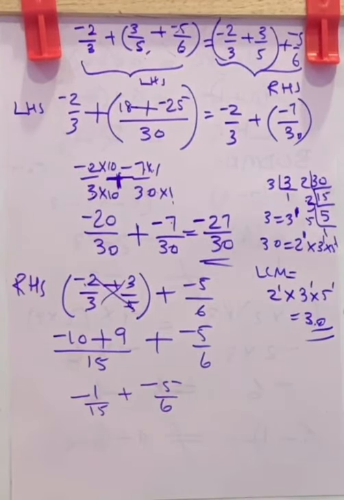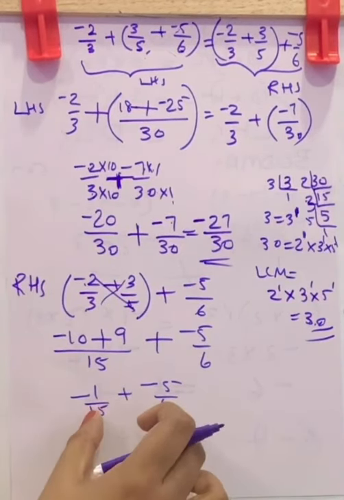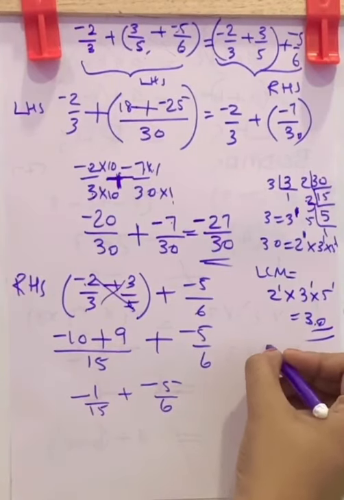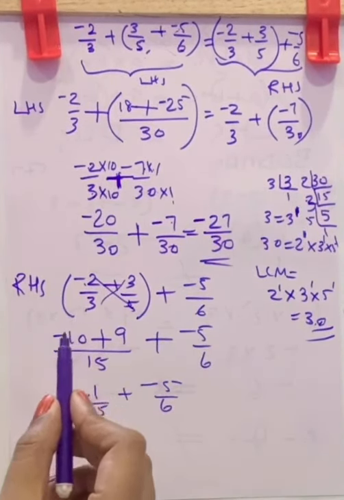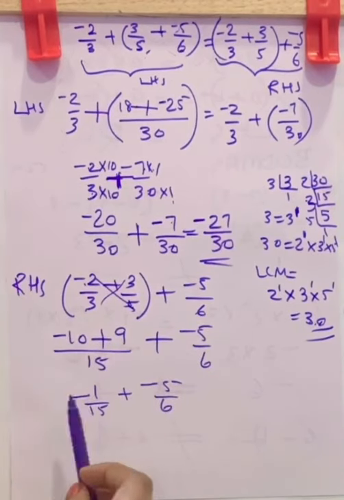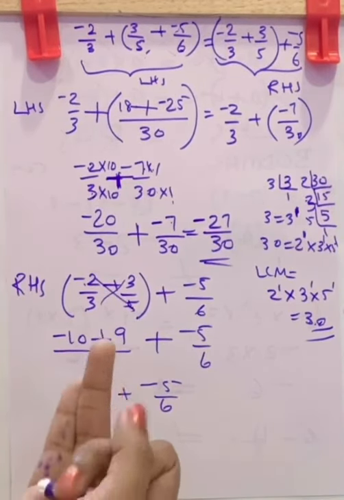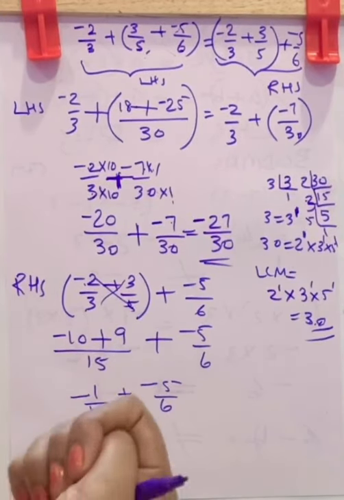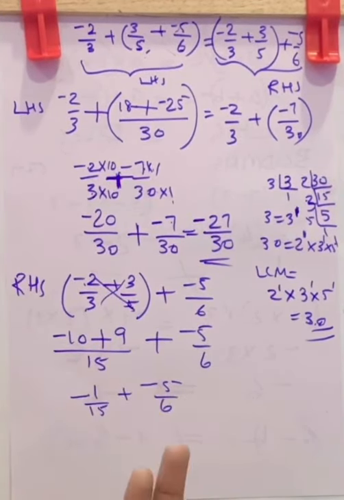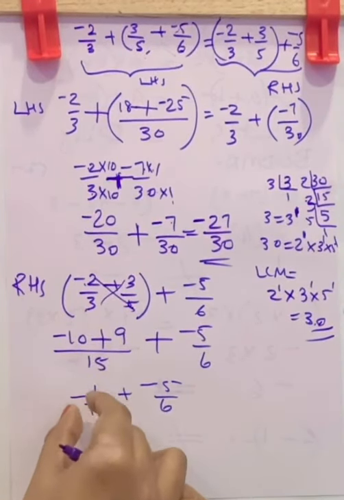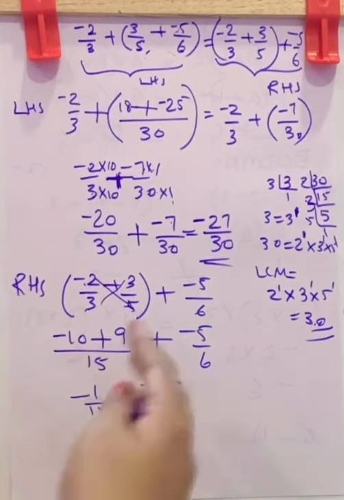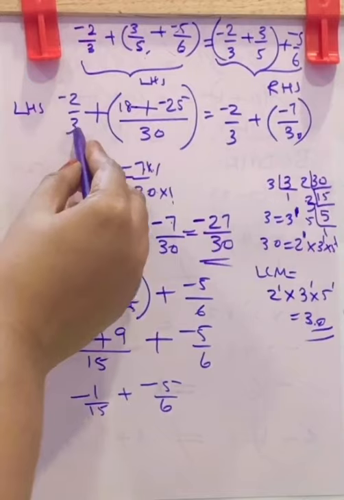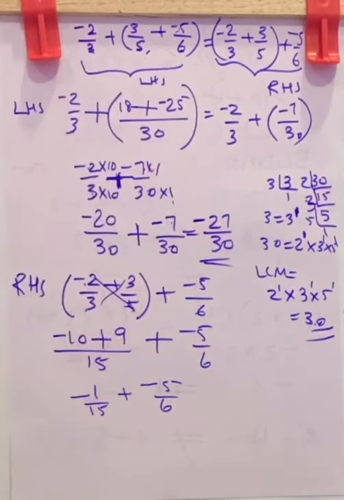Now 15 and 6, you have to find the LCM. Don't do cross multiplication. These are composite numbers in the denominator. Composite numbers have more than 2 factors. Here 15 has factors 1, 15, 3 and 5. 6 has factors 1, 6, 2 and 3, 4 factors here. So if the denominators are composite, you have to find LCM. If they are prime numbers, like 3 and 5, in such cases you will cross multiply.